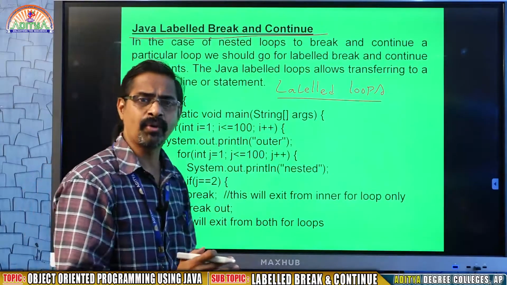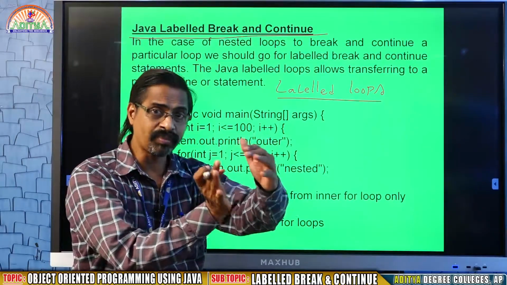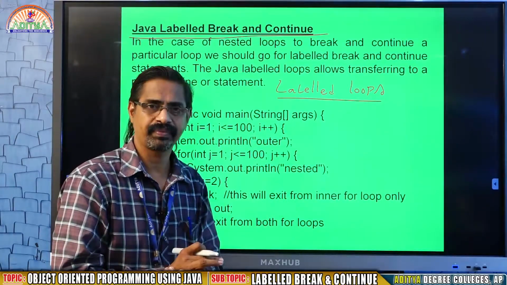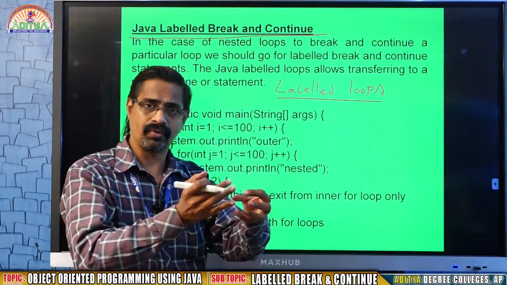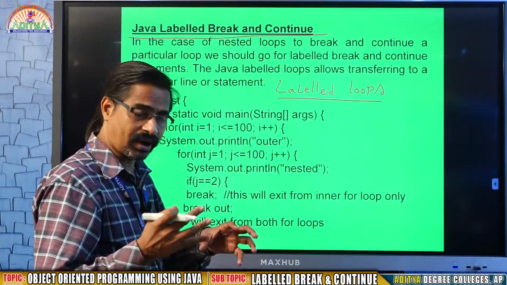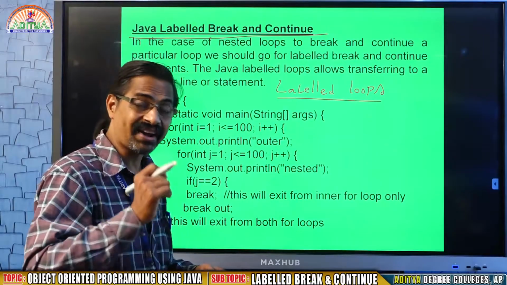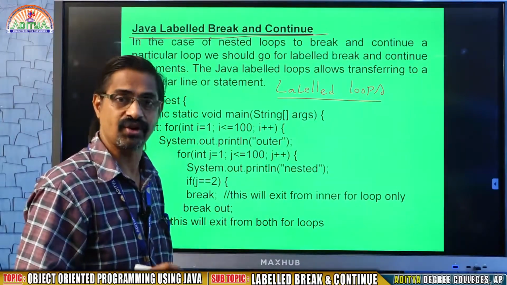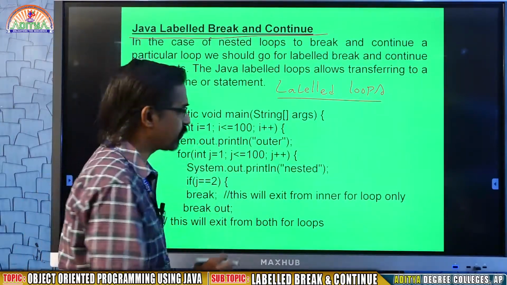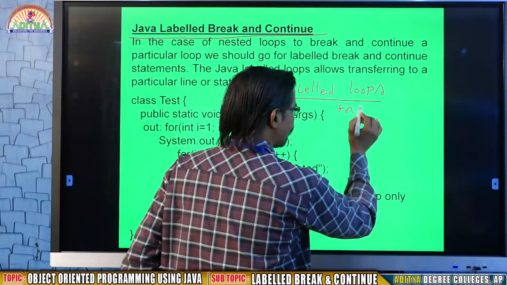The purpose of labeled loop is basically when you are using break statement, it comes out from that loop to outside. But according to the way we are using the loops, the action of the break is going to change. For suppose a small example, I am having nested for loops.